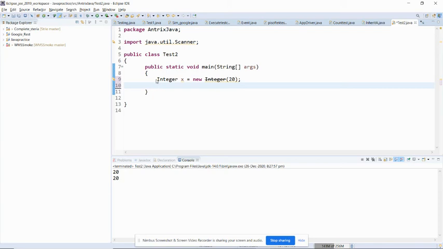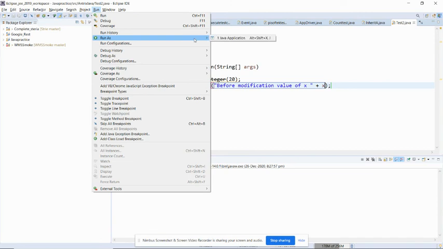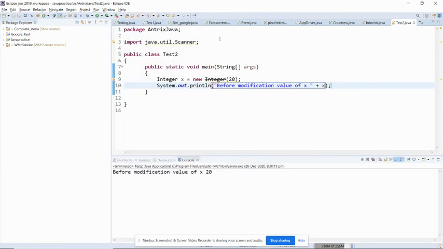Now let me print out a statement like "before modification value of x", and I will print x. Okay, so before modification the value of x will be 20. Let me print it out. You will see that the value of x is equal to 20.